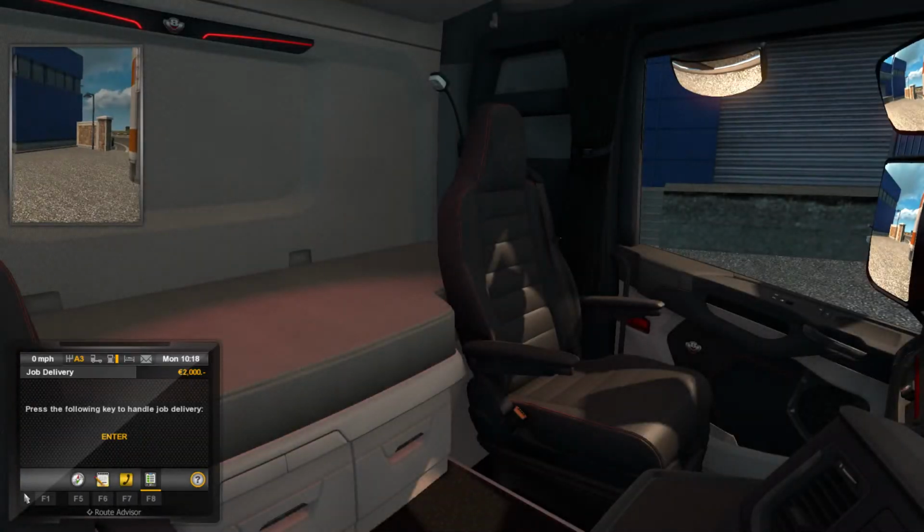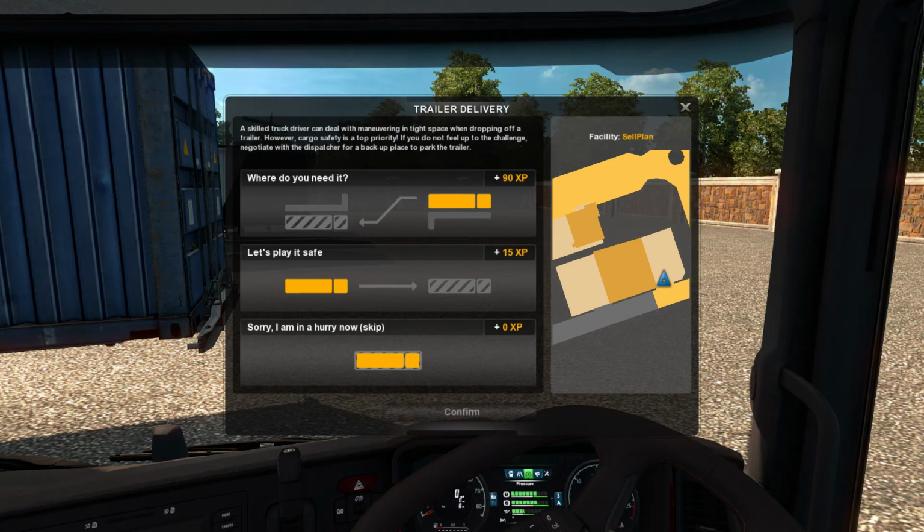So we're going to press the enter key, and it gives us this option. Now at this point, if you're a skilled truck driver, you can deal with manoeuvring tight spaces and dropping off a trailer. However, cargo safety is a top priority. If you don't feel up to the challenge, negotiate with the dispatcher for a backup place to park the trailer.